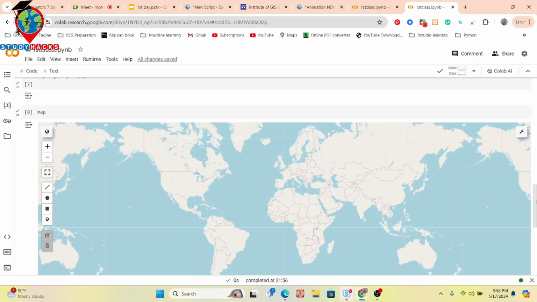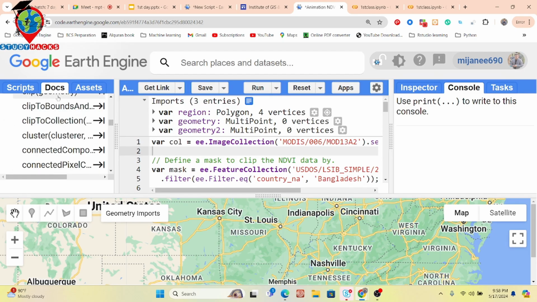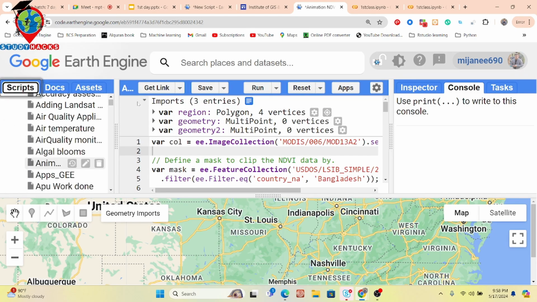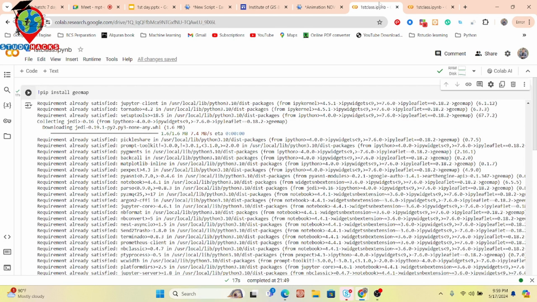As a beginner, it's very difficult to use Google Earth Engine with Python, because it's not a powerful code editor. You can see for JavaScript it is very easy. We can easily get all of the functions from here and work with them. We can easily get a lot of tabs. But Python is also needed when you want to do more deep analysis, because Python has a lot of powerful libraries, pandas, and also we can get matplotlib. A lot of libraries are available for Python. Okay, so I hope you get this idea.